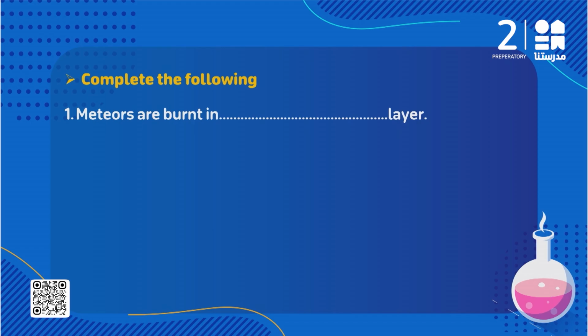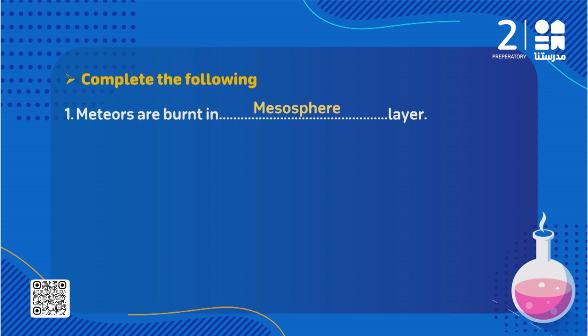Do you remember we said that meteors are burned in the mesosphere layer, and we said this happened due to the friction between the rocky masses coming from outer space and the air particles, causing the rocky masses to burn completely before entering the earth's surface.